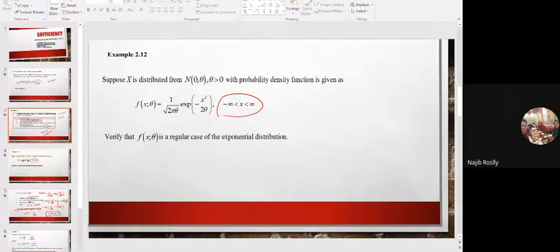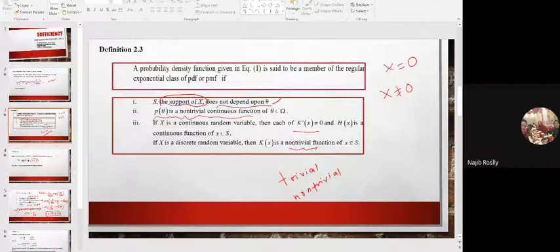So, S, the support of x, does not depend upon theta. Second, p theta is a non-trivial continuous function. Again, we need to check the trivial and non-trivial definitions. Third, x is a continuous random variable, k prime x does not equal 0, and h x is a continuous function.